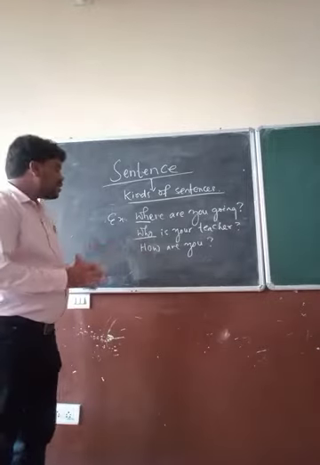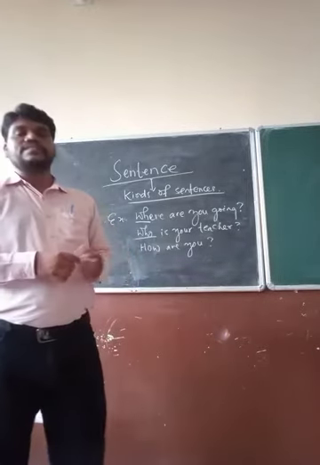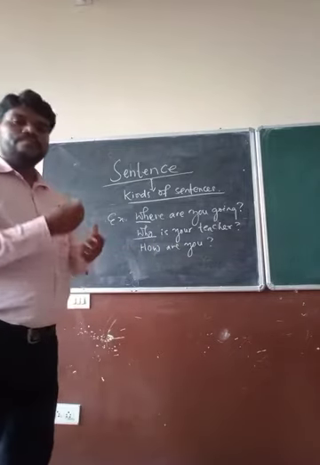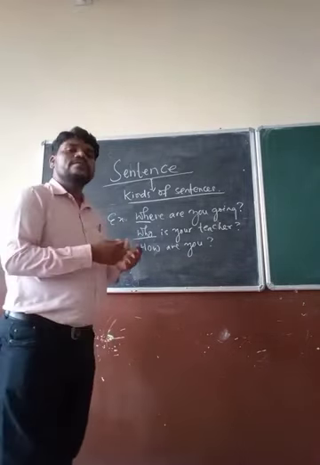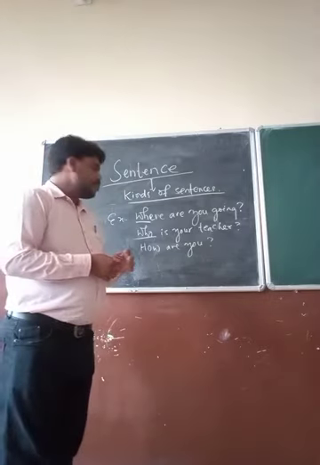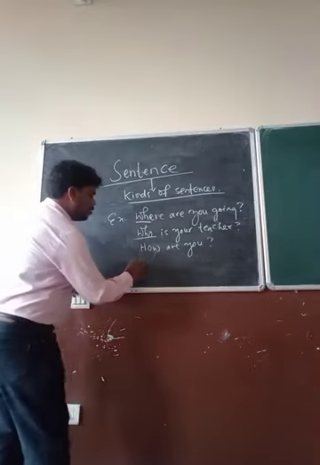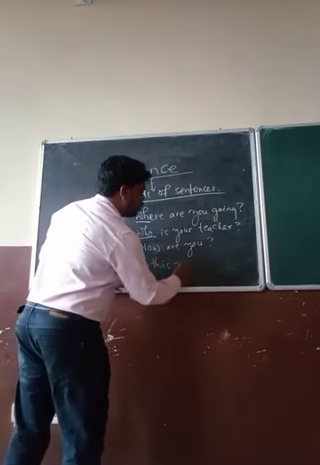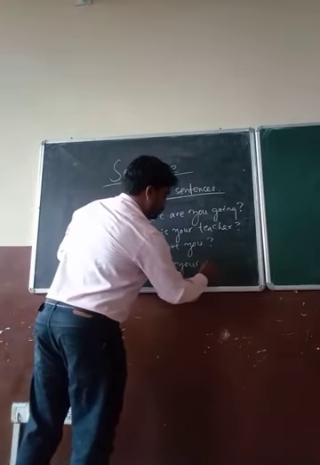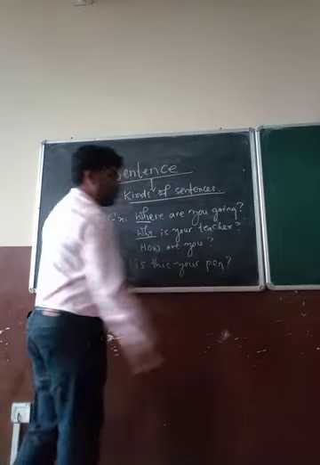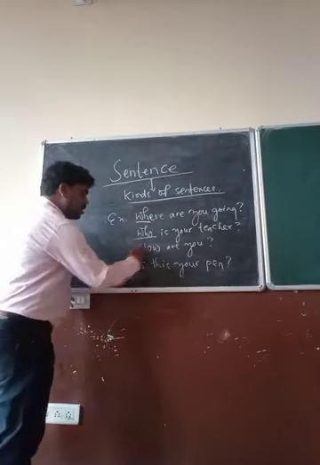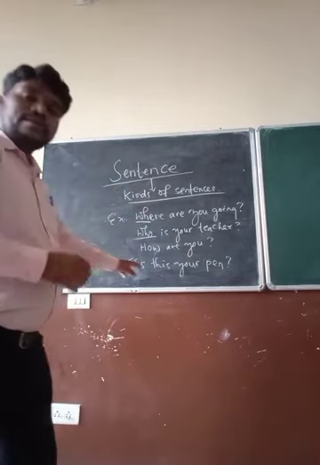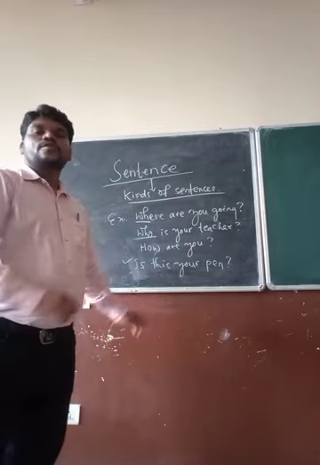So you can easily say that by using WH words we can make interrogative sentences. Then if I say, is this your pen? Here you see that you don't find a WH word, but still it is a question.